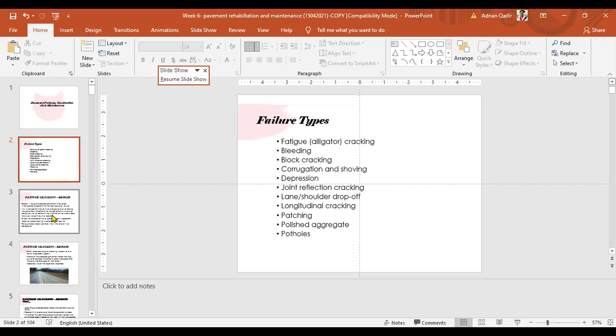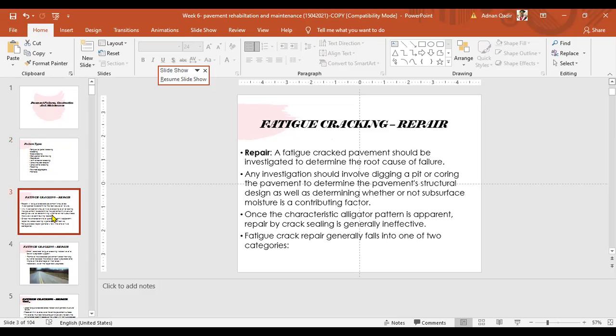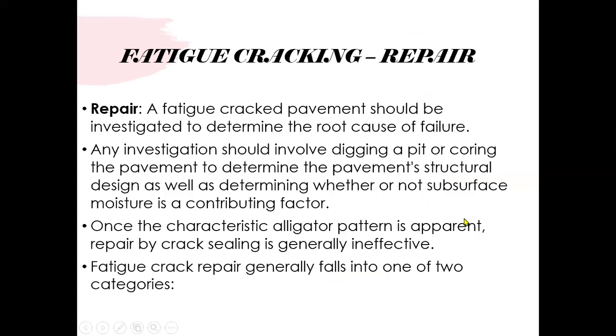Since we know the types of cracking, how they are formed and what the causes are, what we do now is discuss how to repair those cracks. We start with fatigue cracking. Whatever repair strategy you suggest, the root cause of the failure should first be determined. Because not knowing the disease and starting to take antibiotics will not help in any case.